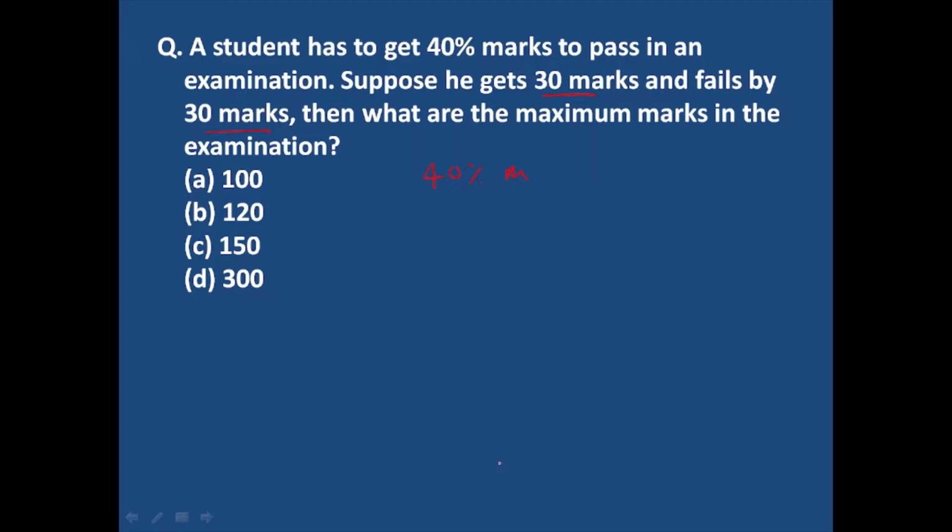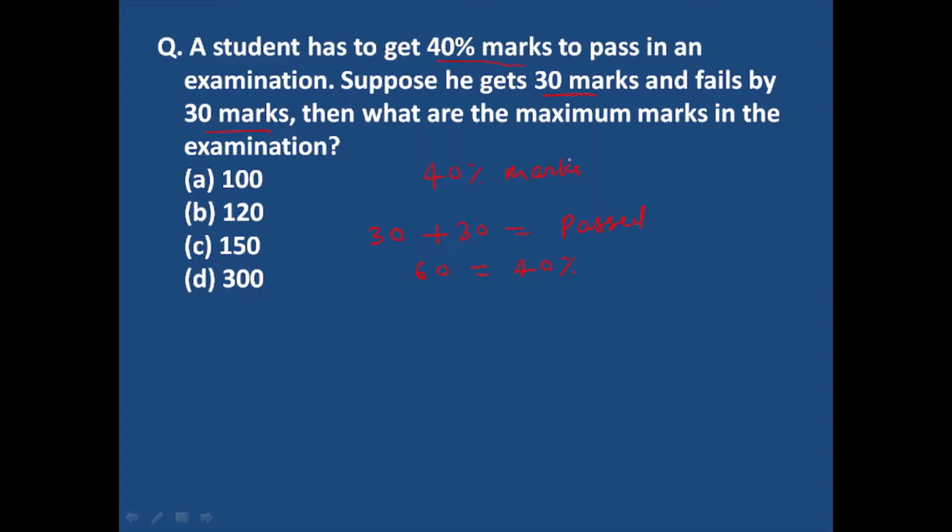Okay, a student got 40% of marks. Suppose he got 30 marks and failed by 30 marks. So to pass in the examination, he has to get 30 more marks. Okay, and now he has passed. So the total passing mark is 60, and a student has to get 40% marks to pass. Then these 60 marks will be equivalent to 40%.